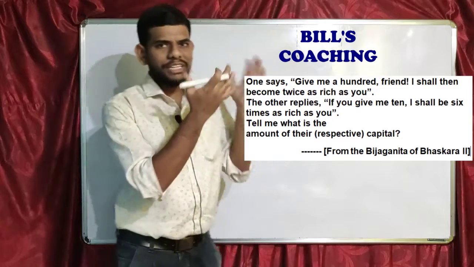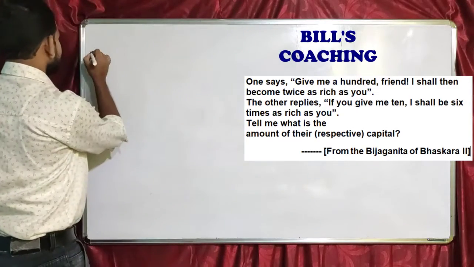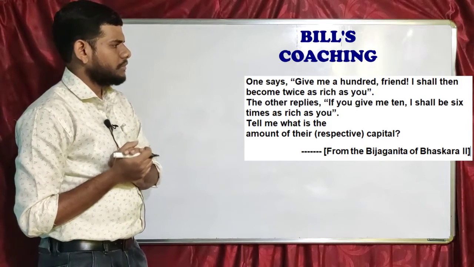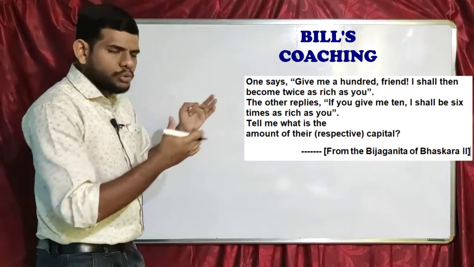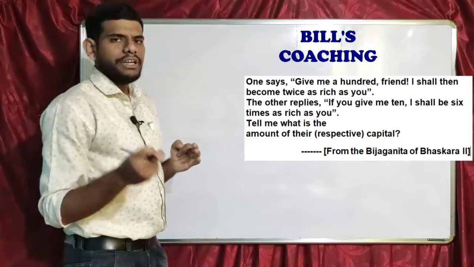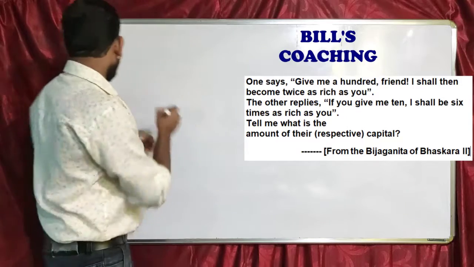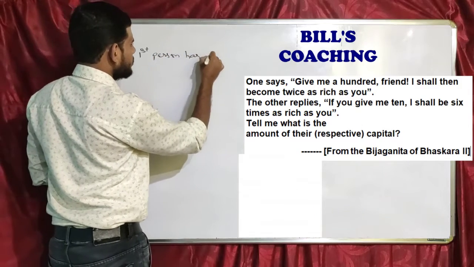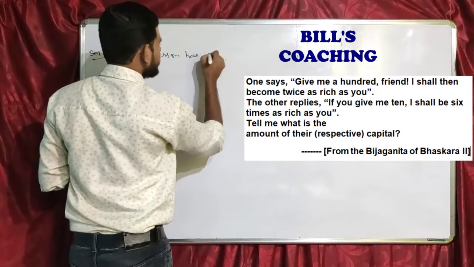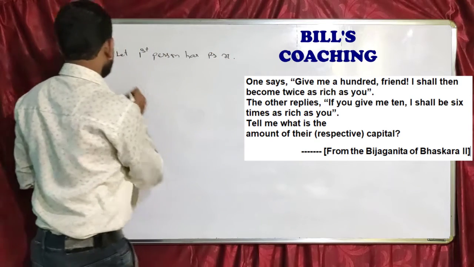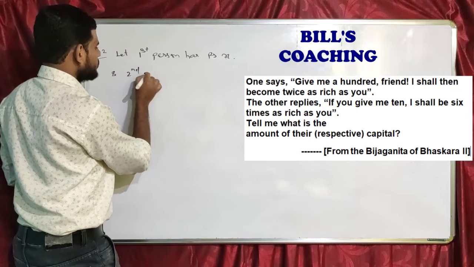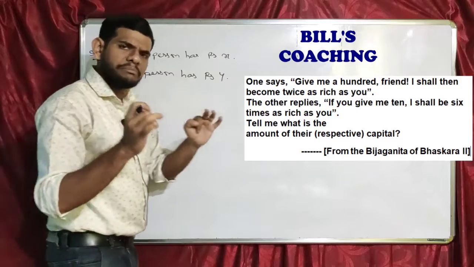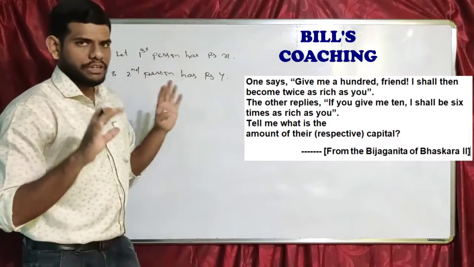And with this, let us begin with the solution. As the question suggests, two persons are involved. So we'll take the wealth of one person as X and the other person as Y. Let the first person have rupees X and the second person have rupees Y. This is a simple assumption right now. X and Y are the values.